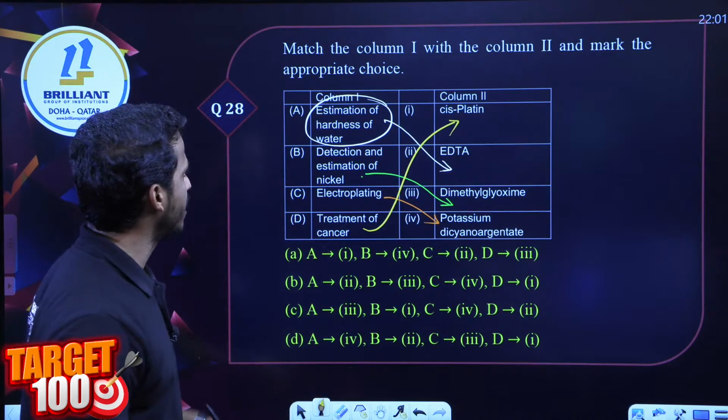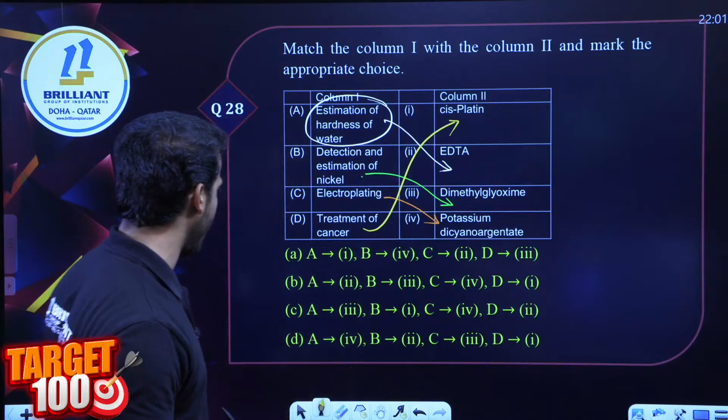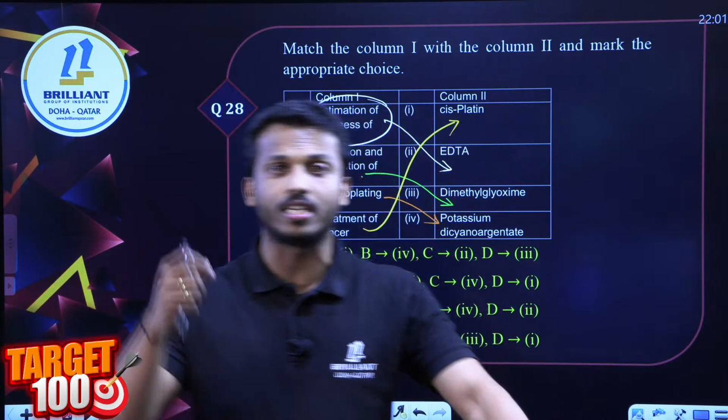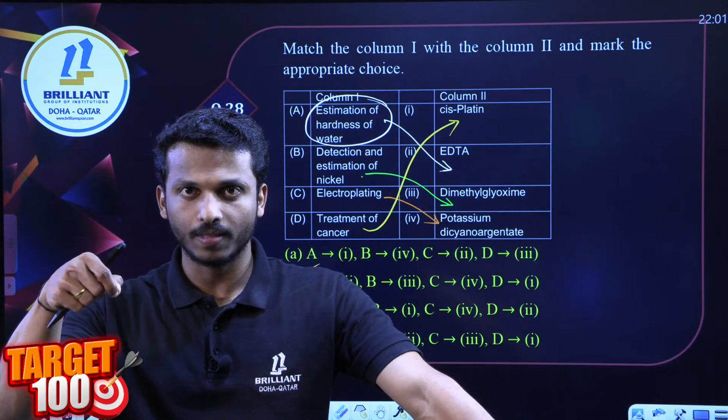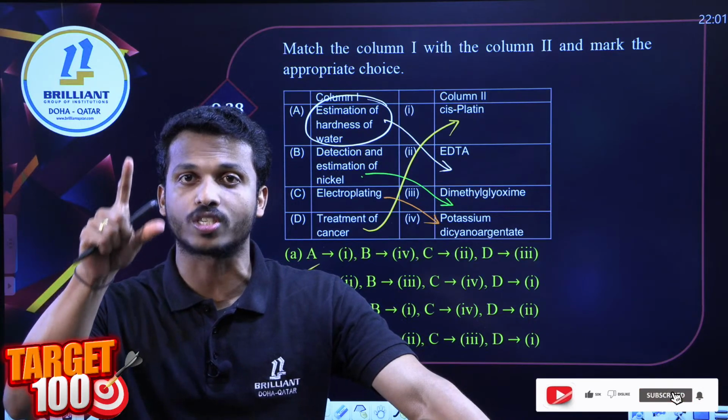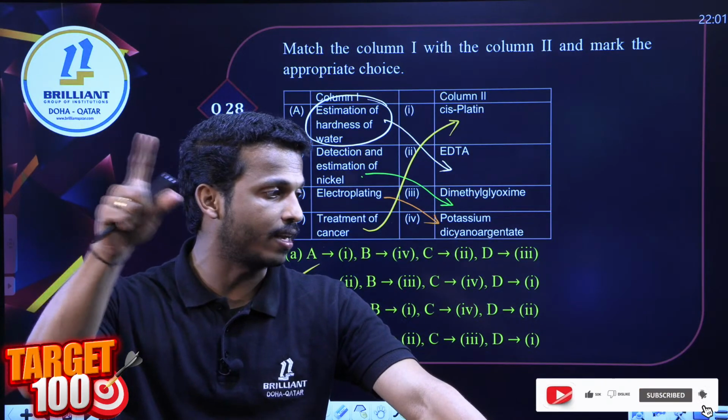So all together, which is the correct answer? A, second one. That's only one option. Option B is the correct answer. Dear all, this question is from the application part. Application part of coordination compounds is the most expected part. Please study cisplatin and all.